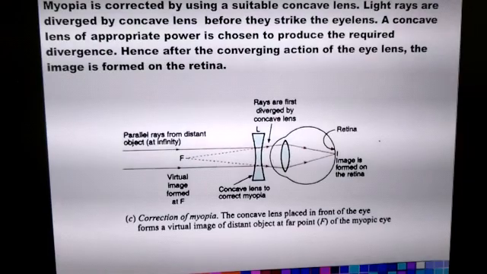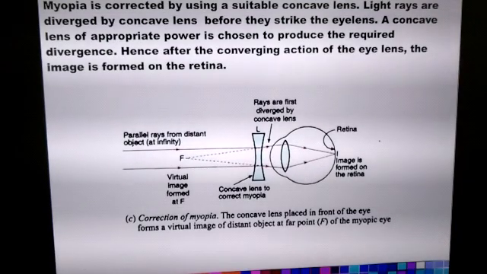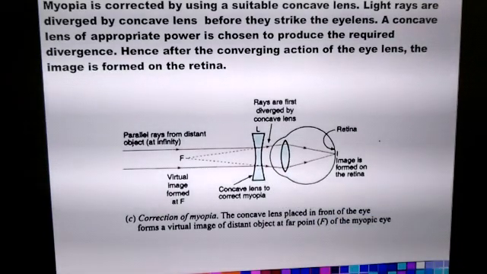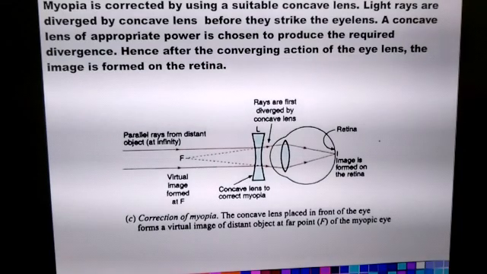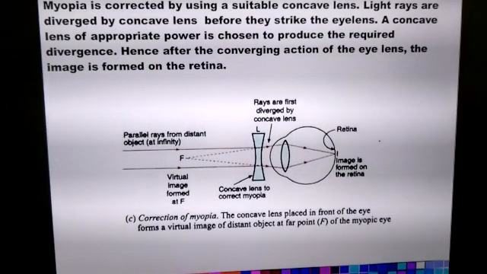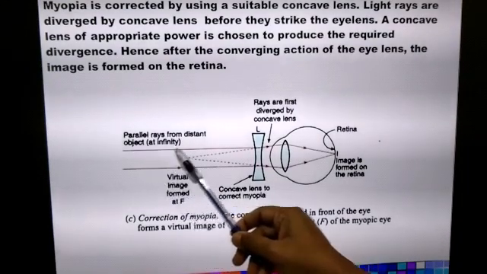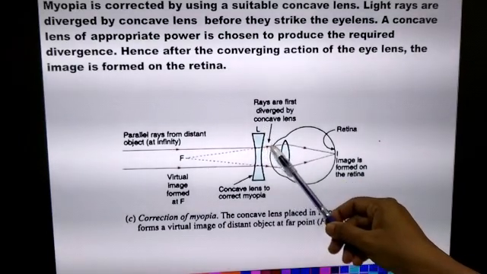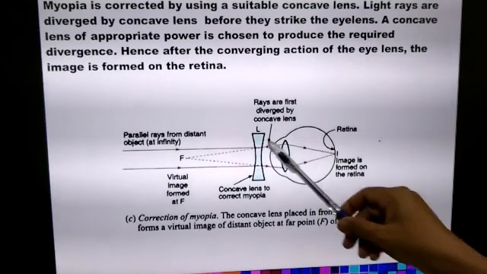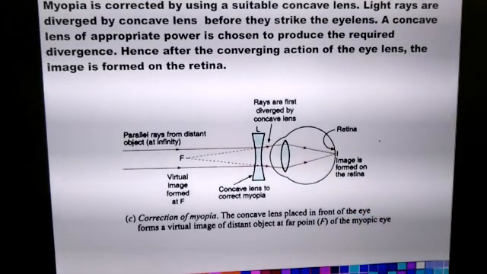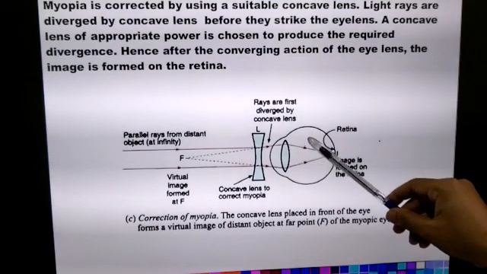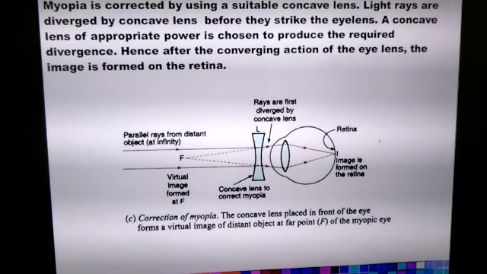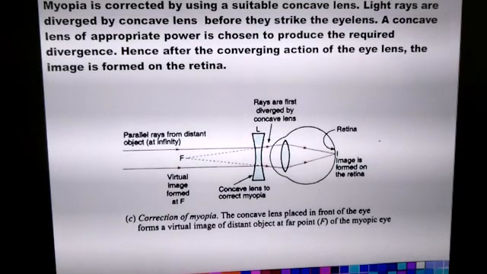Myopia can be corrected by using a concave lens. Can you see here? Concave lens. All those people who suffer from myopia have to wear concave lenses of suitable focal length. The concave lens is a diverging lens. So when the rays of light travel from infinity or from far off objects and fall on the concave lens, it diverges the light rays, and these diverged light rays fall on the biconvex lens. The lens will further converge the light rays so that the light rays will meet exactly on the retina to form the image of the distant objects.